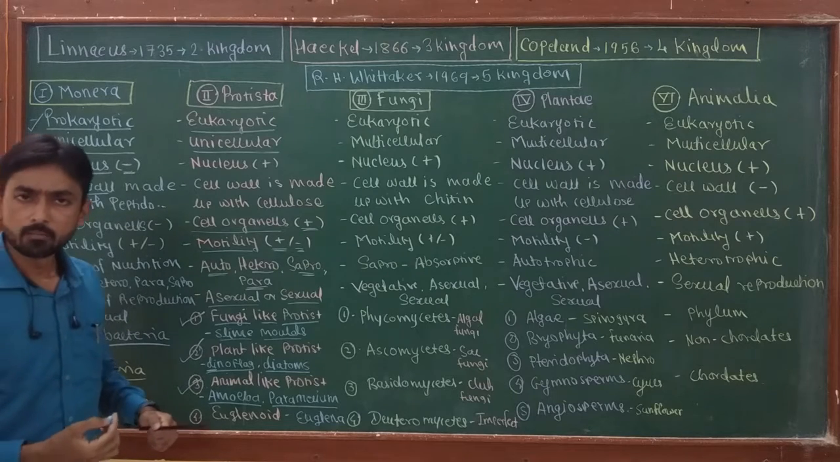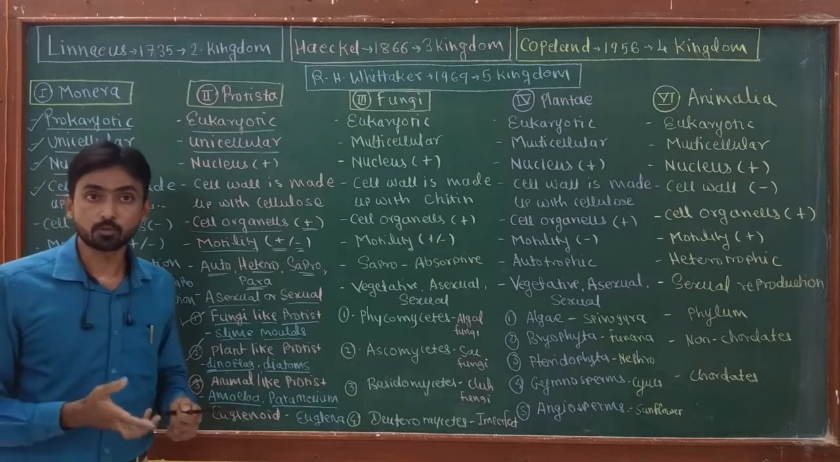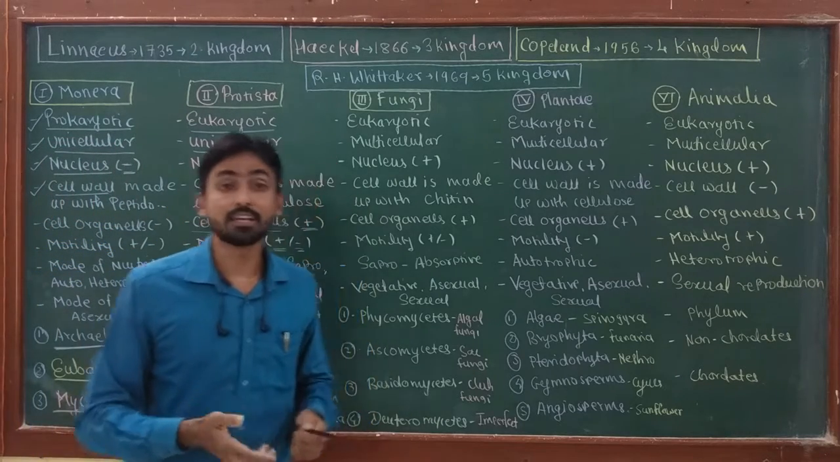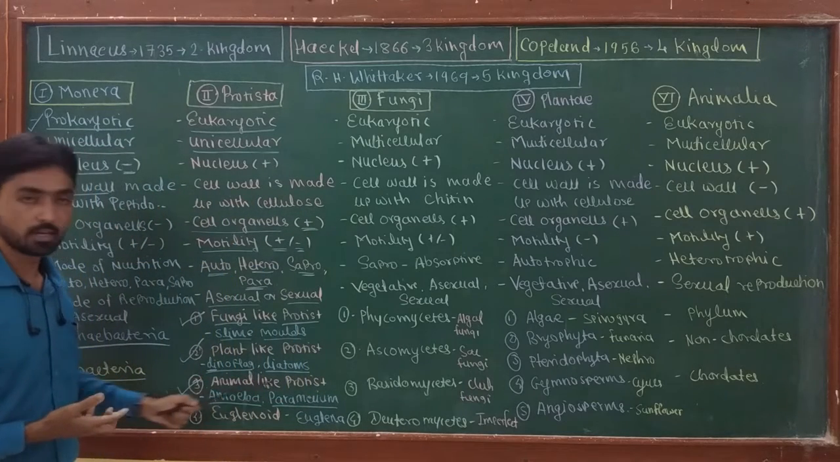Another example of this class of protist is the pathogen which is responsible for the disease malaria. Okay, the malarial parasite, that is plasmodium, which is also an example of animal-like protist.